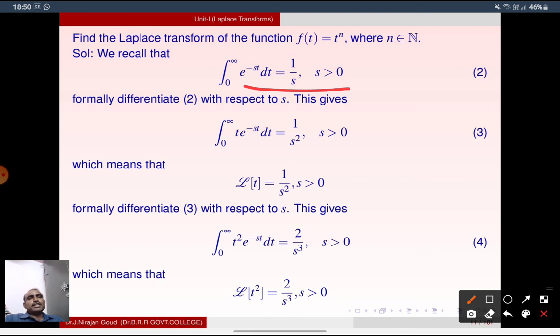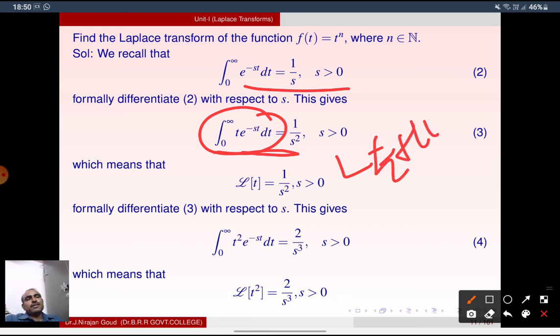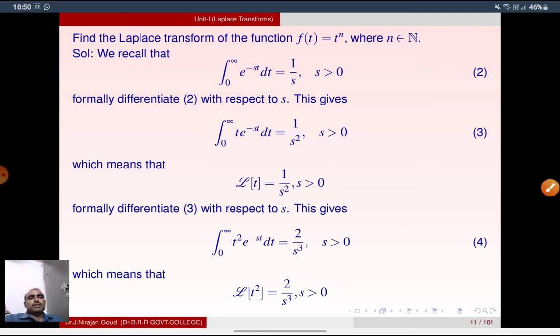This gives integral 0 to infinity e power minus st into minus t dt is equal to the derivative of 1 by s, which is minus 1 by s square. Minus minus cancel, we get integral 0 to infinity t e power minus st dt is equal to 1 by s square, which means L of t, in the place of f of t we have t. So L of t is equal to 1 by s square, s greater than 0.